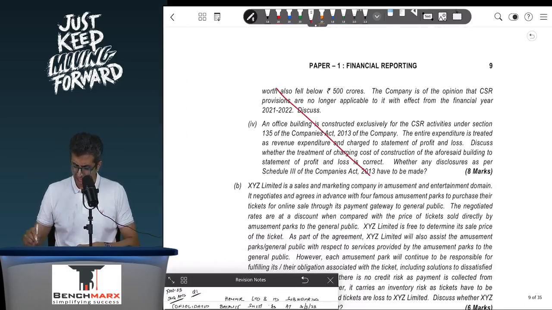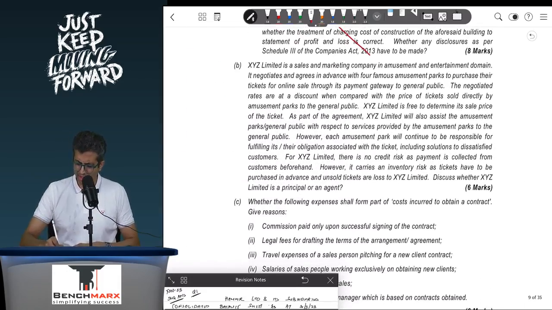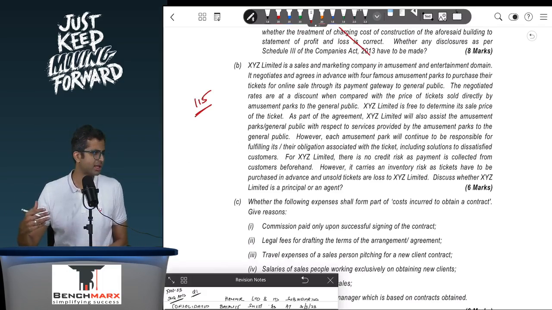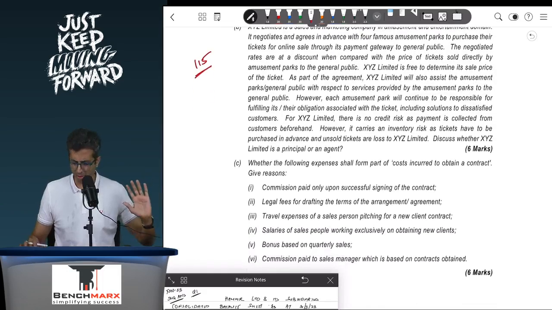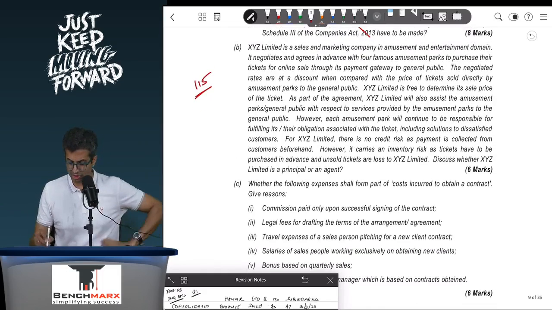refer this. Subpoint B is a question which is very similar to the Ind AS 115 question, which is there in your books as well, where there is an airline ticketing company who is responsible for tickets, and you are required to determine whether it is a principal or an agent. If I just quickly glance through it, not too much into detailing.